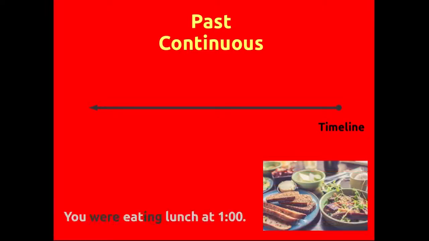First, the past continuous. We need a timeline and an example. You were eating lunch at 1 o'clock. So here is now, and there is 1 o'clock. You were in the process of eating at 1 o'clock. You were not finished, but you were in the process of eating.